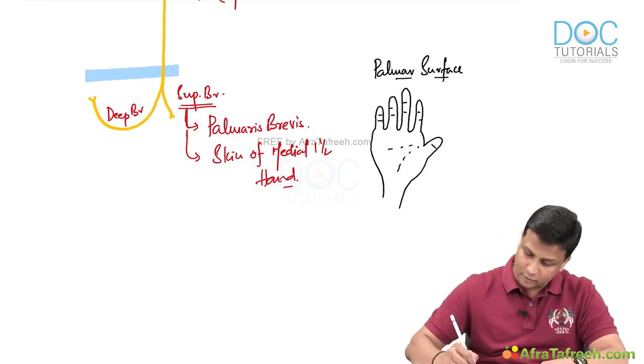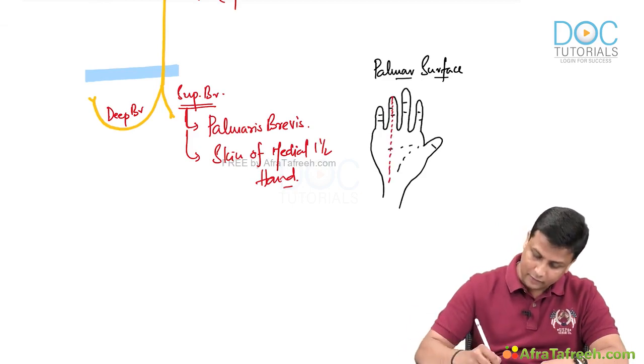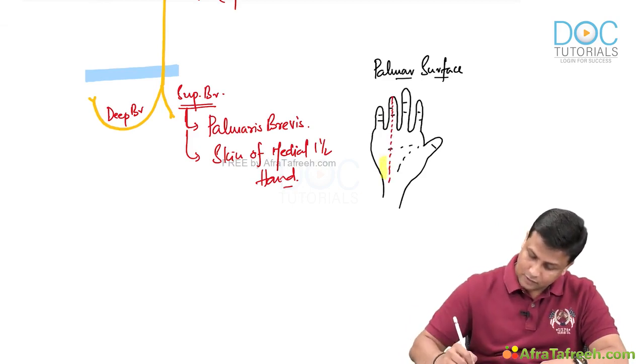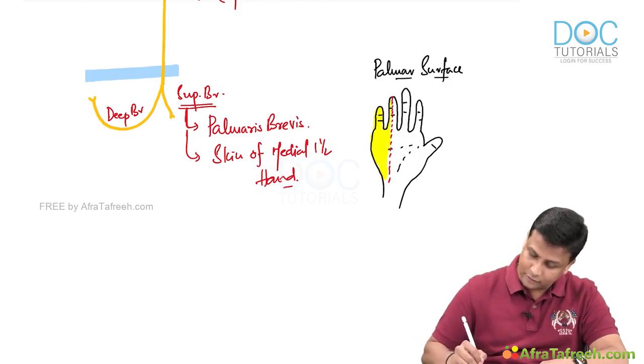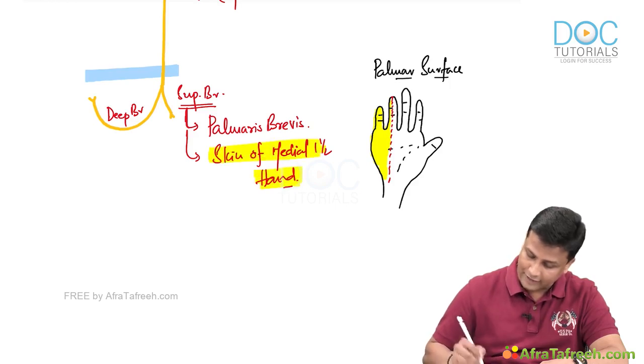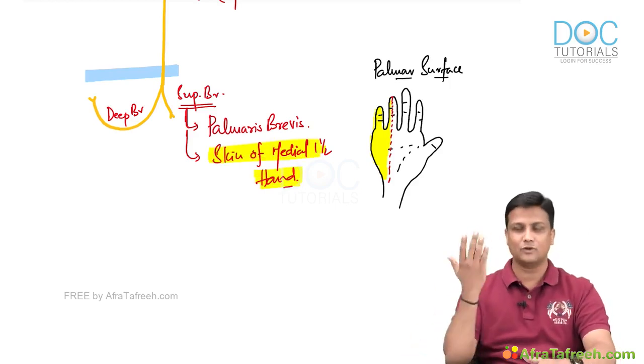Now, in this, only that medial 1.5, the skin covering the medial 1.5 digits. And as I said, not only the palmar surface, even the same is also on the dorsum of the hand, guys. That is the reason why I'm mentioning the word complete, medial 1.5 hand there, the skin of medial 1.5 hand on the palmar as well as dorsal aspect.